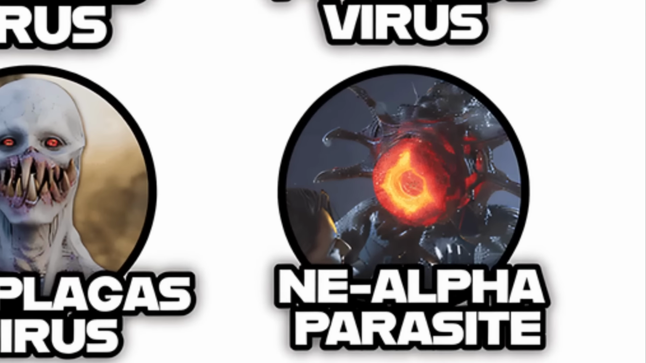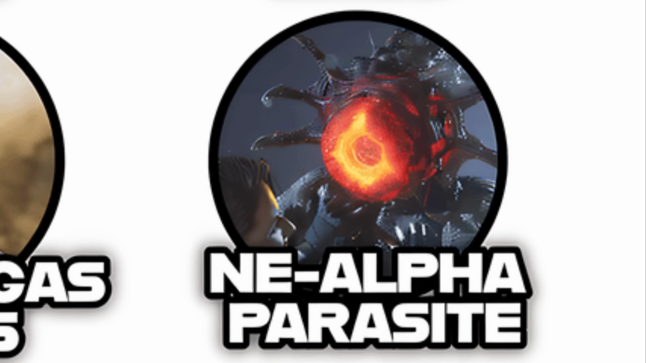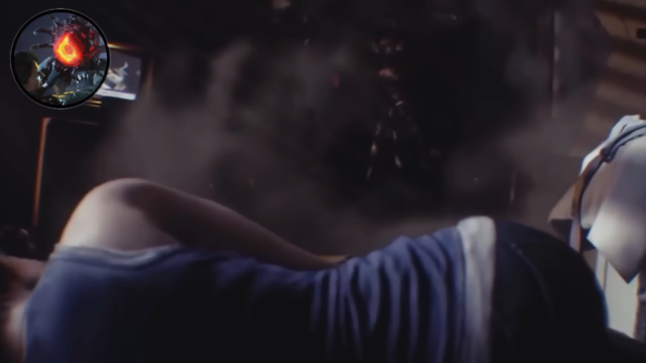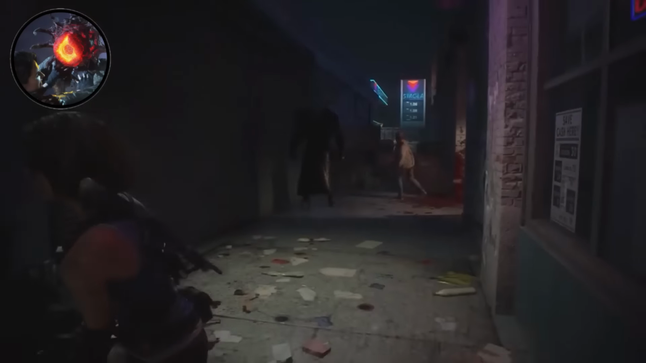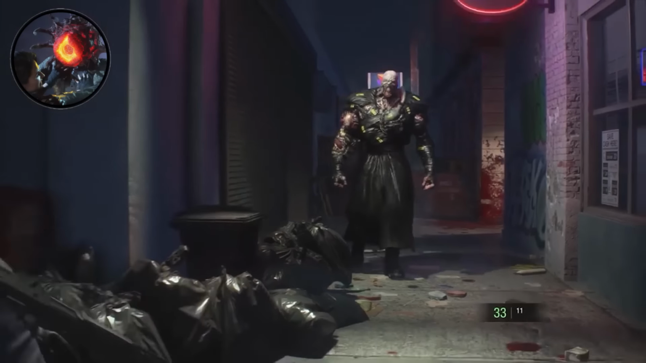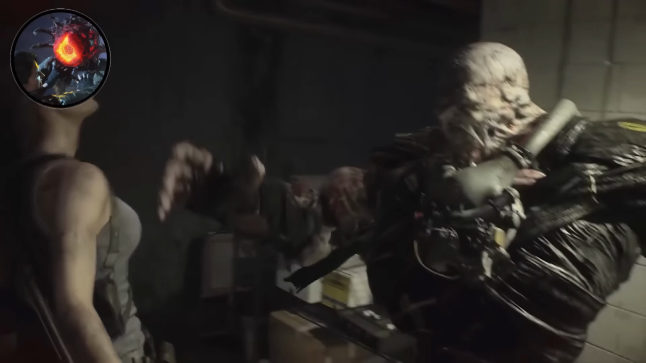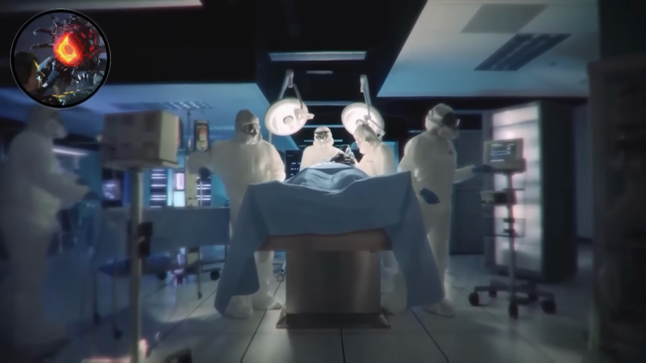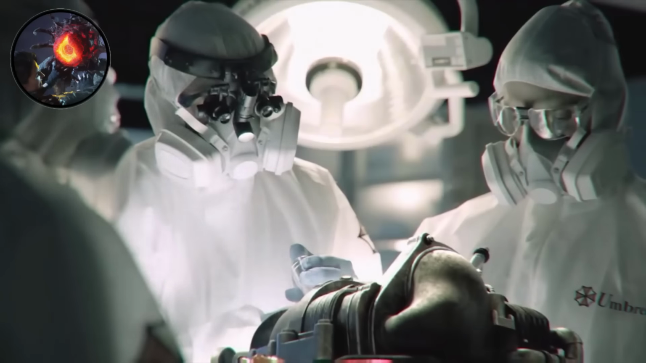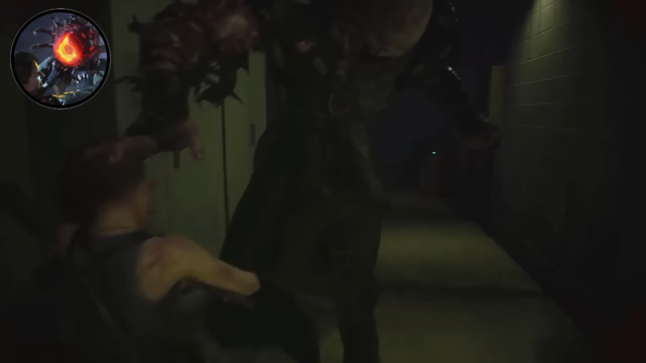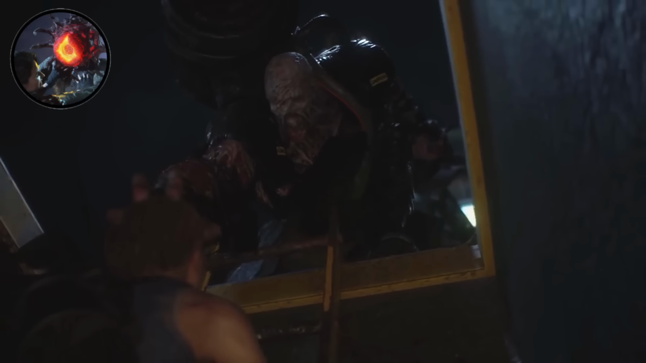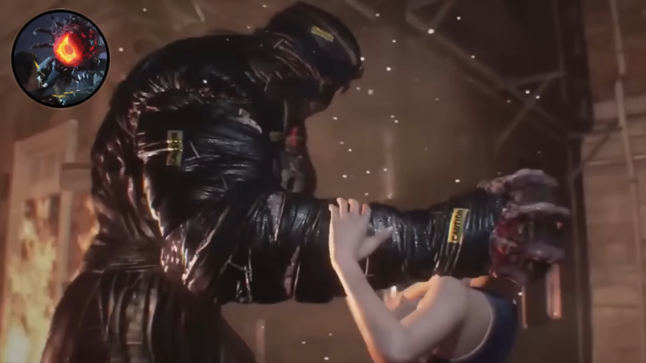The NE-alpha parasite, better known as the Nemesis parasite, was designed to enhance existing bioorganic weapons with superior intelligence and relentless hunting instincts. Instead of creating new creatures from scratch, it was meant to upgrade already dangerous BOWs into perfect predators. When implanted into a specially prepared tyrant host, the parasite created the infamous Nemesis T-type, a relentless pursuer that could wield weapons, adapt to combat situations, and mutate further when damaged.